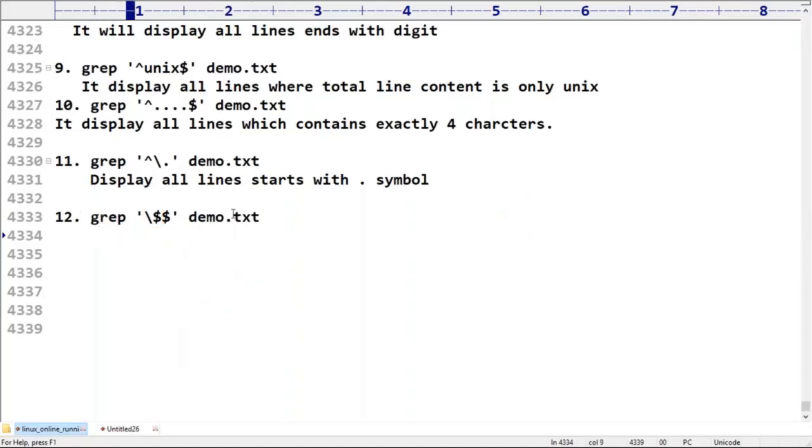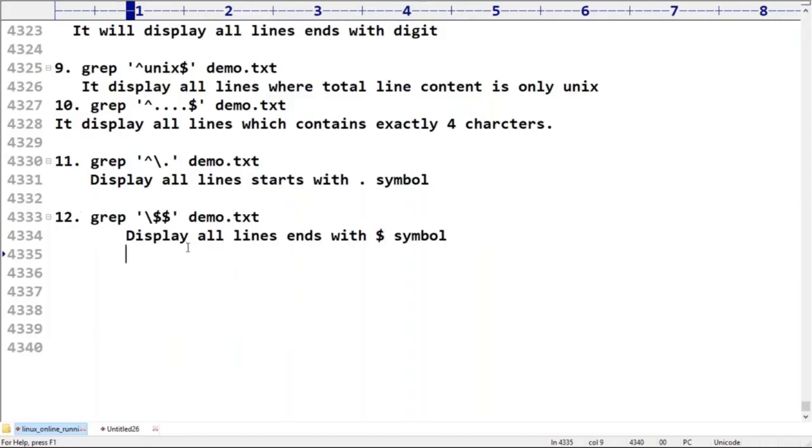What is this one going to tell, can you please confirm? It displays all lines ending with the dollar symbol. Don't get confused.